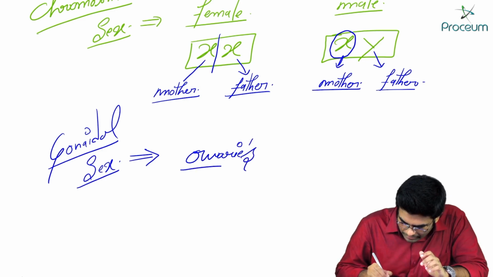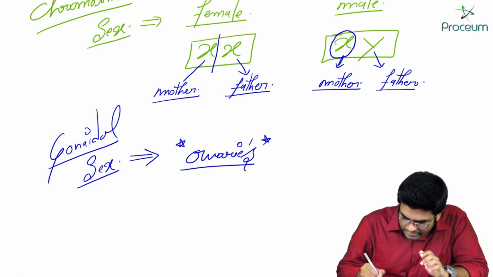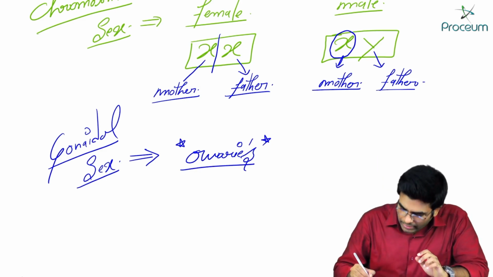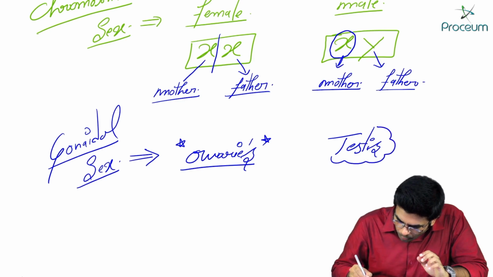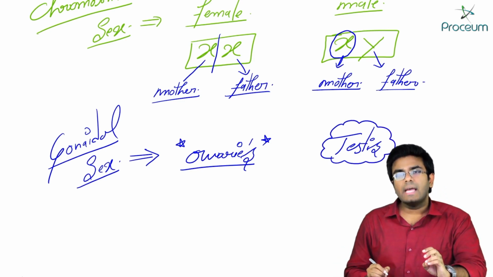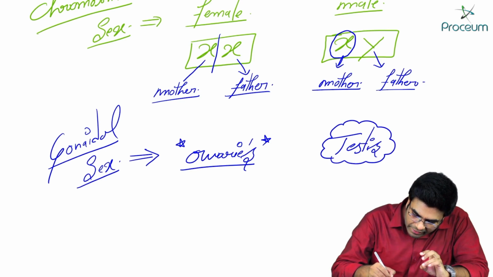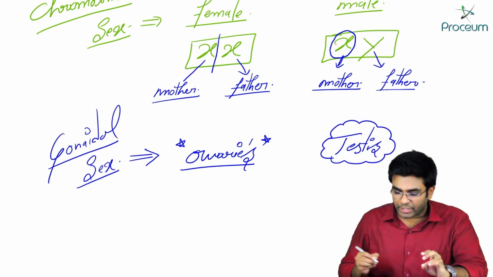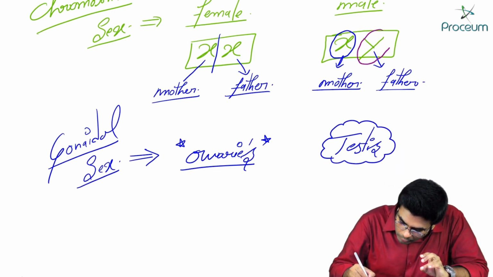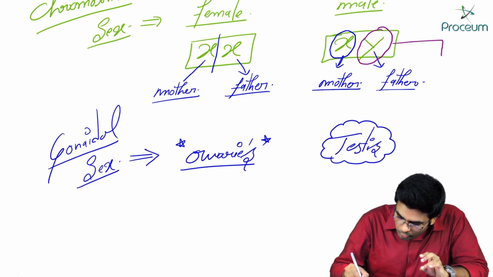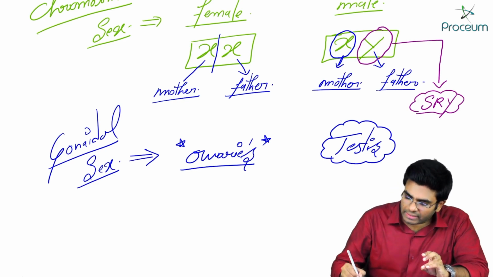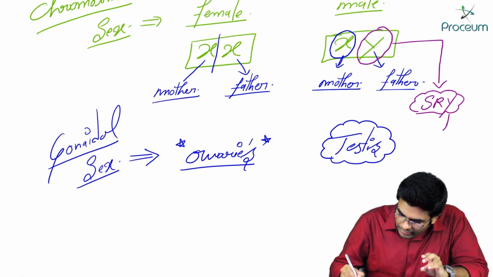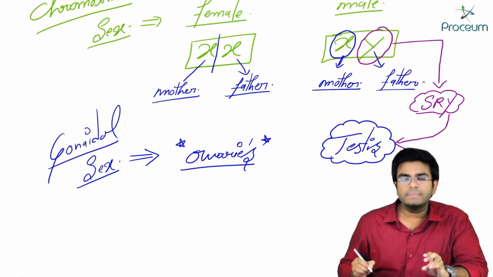In a female, the gonads are ovaries, and in a male, the gonads are testes. An important point to keep in mind: a male has testes because a male has a Y chromosome, and on this Y chromosome there is the SRY gene. This SRY gene helps in the formation of the testis.